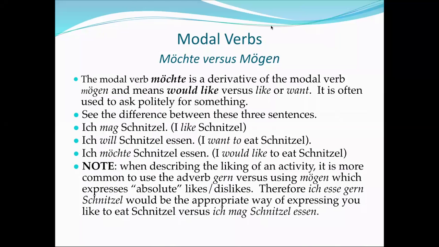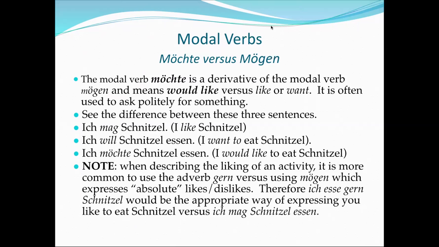Hello. We're now going to look at one more additional little add-on to our modal verbs. And so mögen was one of your 6 modal verbs, and it's the one that meant that you like someone or something. So ich mag Pizza. Ich mag Deutsch.